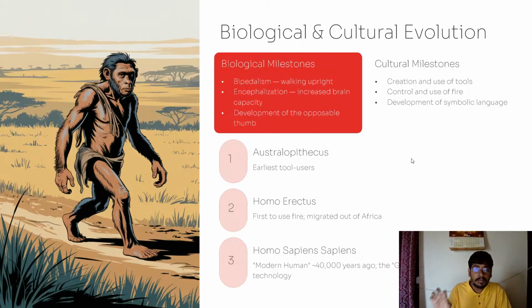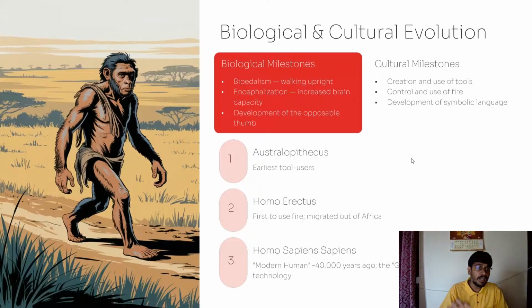These are the three important milestones of biological evolution. The definition of bipedalism is walking upright, and encephalization is increased brain capacity, and development of the opposable thumb is another milestone. And there are three cultural milestones as well. One is creation and use of tools. Creation and use of tools is one important milestone in cultural evolution. Then control and use of fire, and development of symbolic language. These are the three important milestones in cultural evolution.